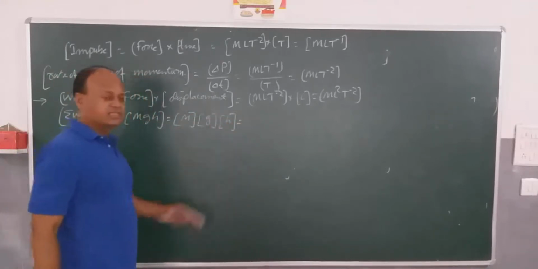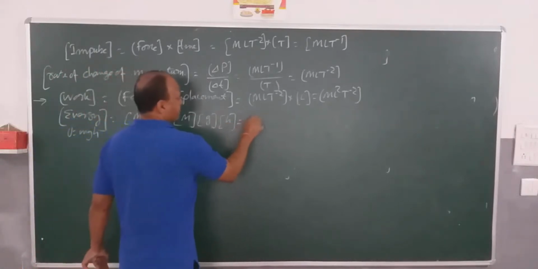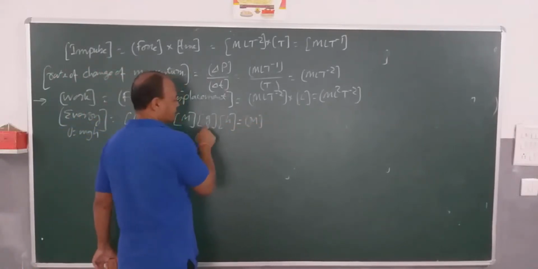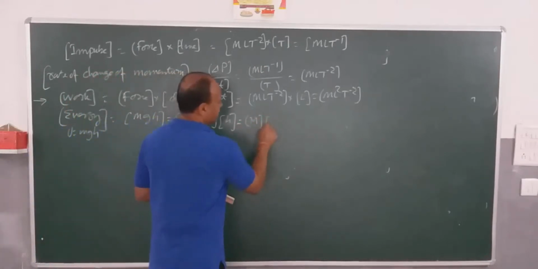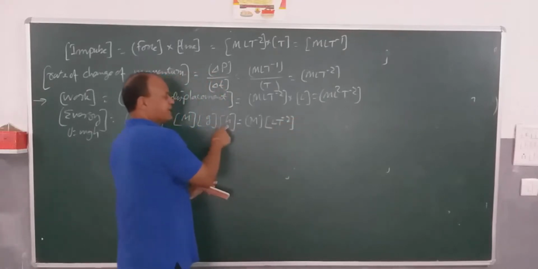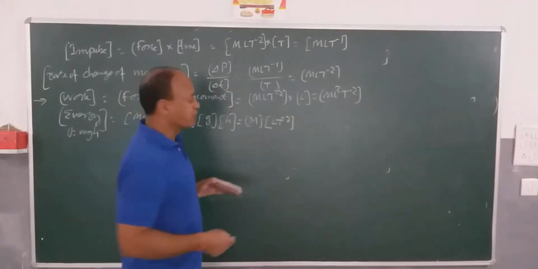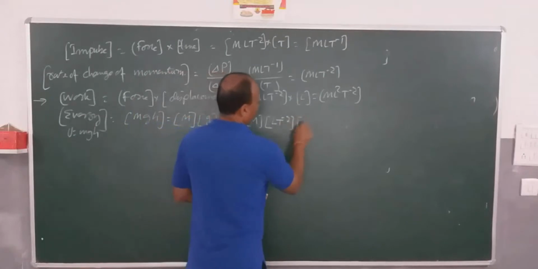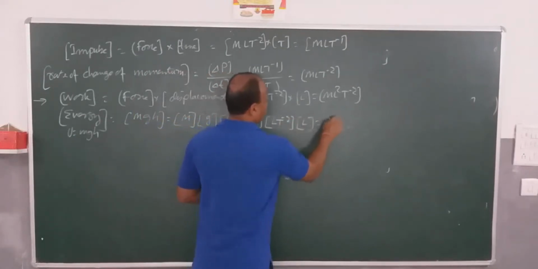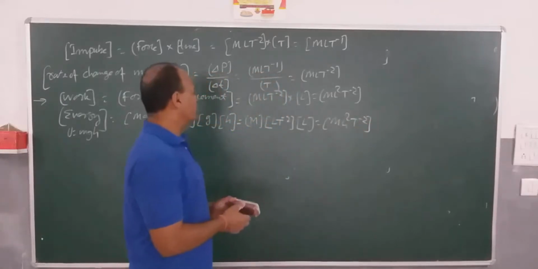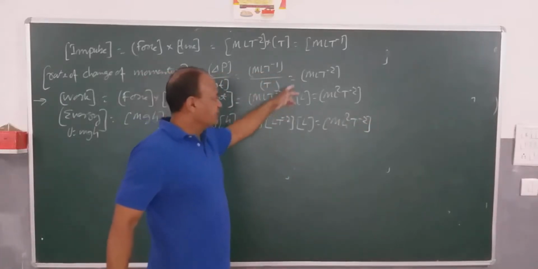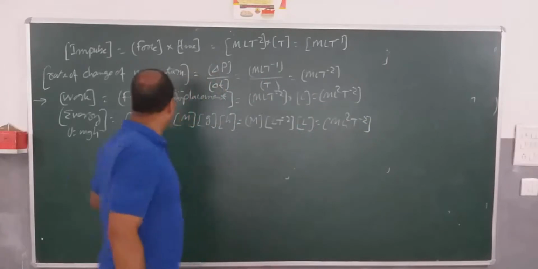M is M only. G is acceleration due to gravity, which will be the same as the dimensional formula for any acceleration. H is height, and height is which physical quantity? Length. So when you combine this, I get M L squared T to the power minus 2. So when you look at these two, you find that dimensionally they are both the same.